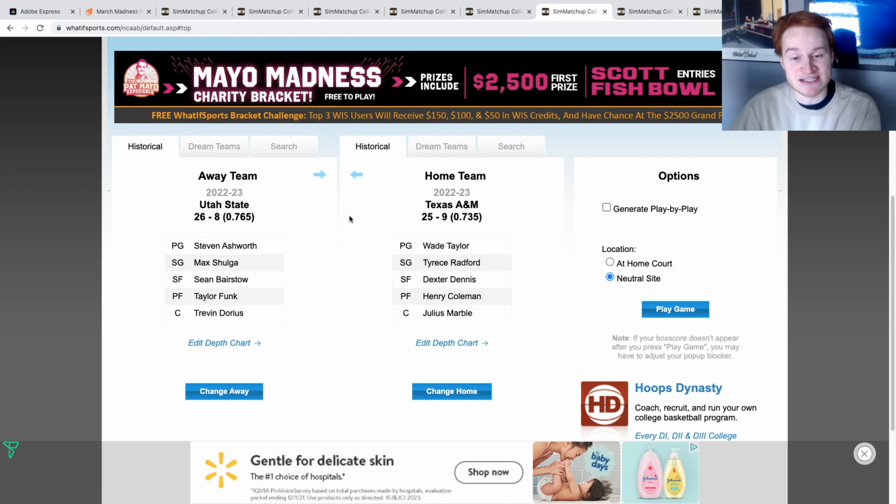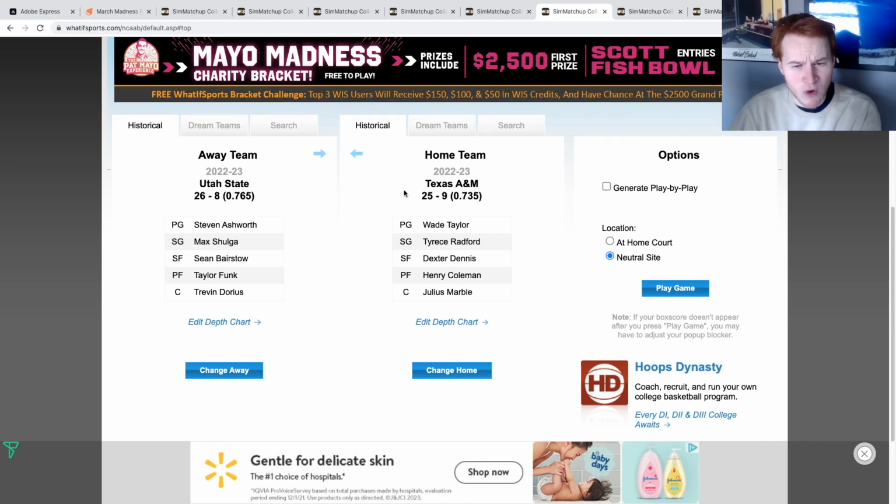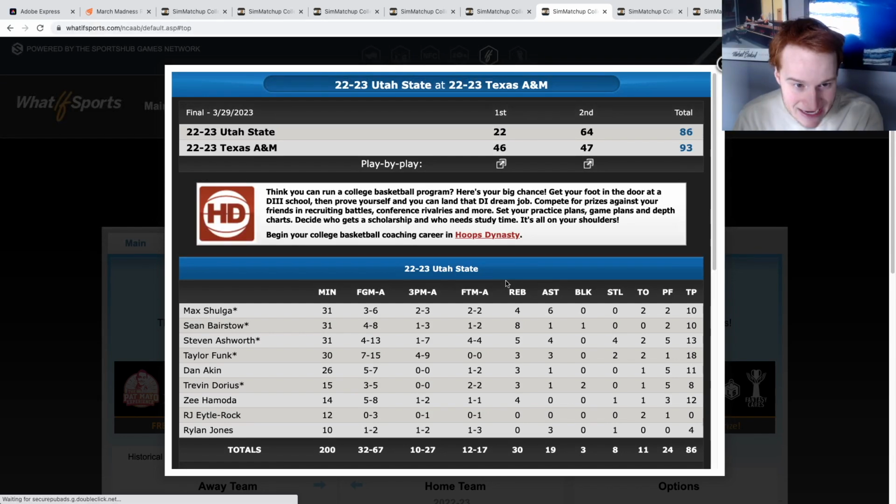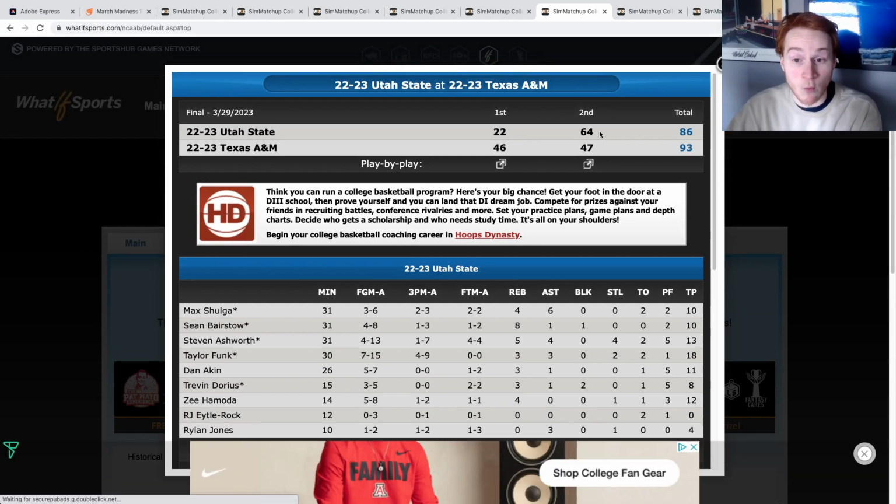Next, we have Utah State taking on Texas A&M. This is the 7v10 matchup, with Texas A&M the 7 seed and Utah State the 10 seed. This is basically a toss-up game, a pick-em, I would say. Both of these teams are good, and it is Texas A&M holding on at wow.